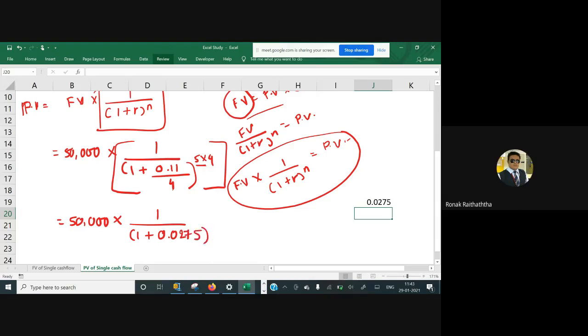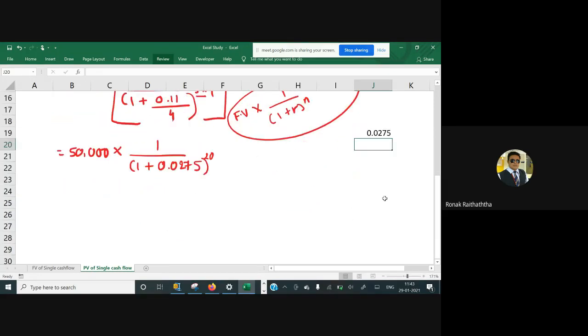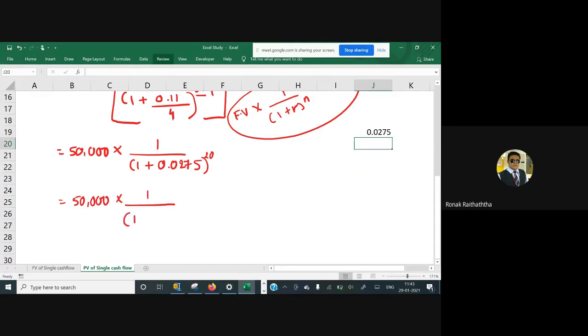Very good. And n would be 20. Okay, let's move ahead further. So equal to 50,000 multiplied by, I can also write it like 1.0275 raised to 20.